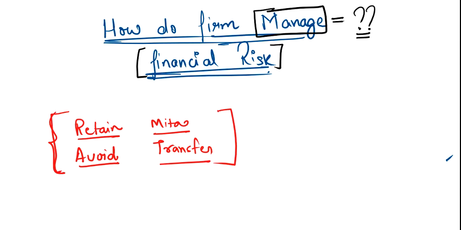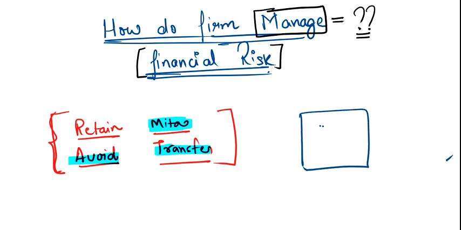Now, in order to mitigate the risk, what can we do? In order to transfer the risk, what can we do? And in order to avoid the risk, what can we do? There are lots of tools available, lots of processes need to be designed, and we need to have a particular framework according to which we have to work. It means you design a framework that shows how you can manage your financial risk.